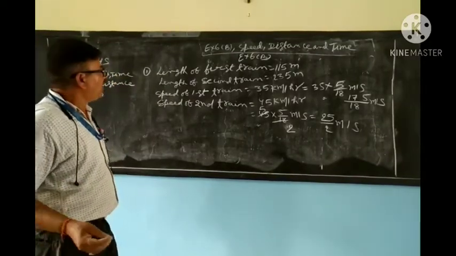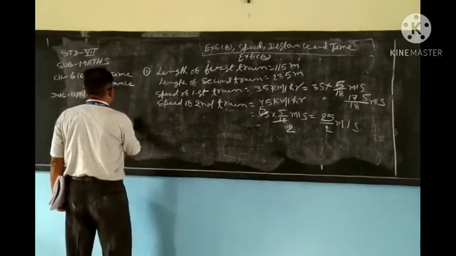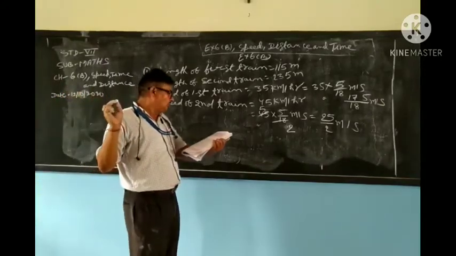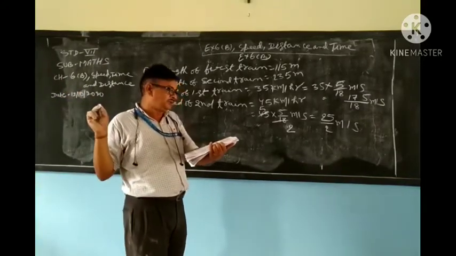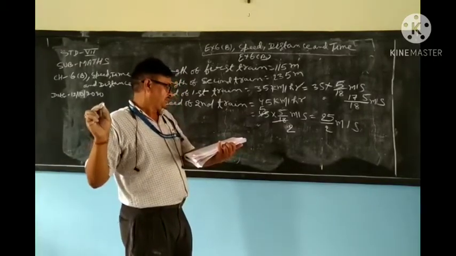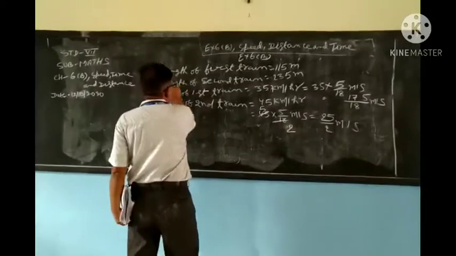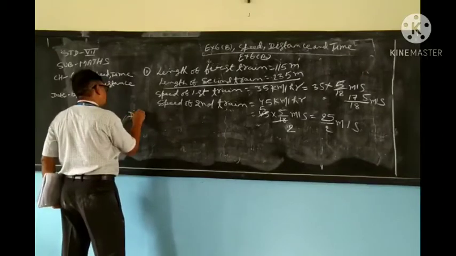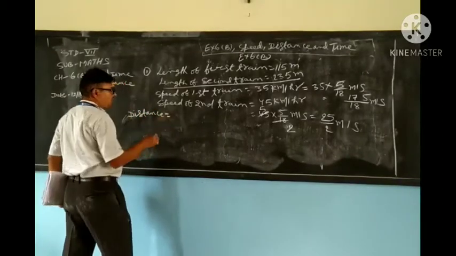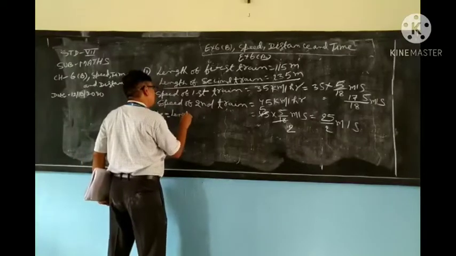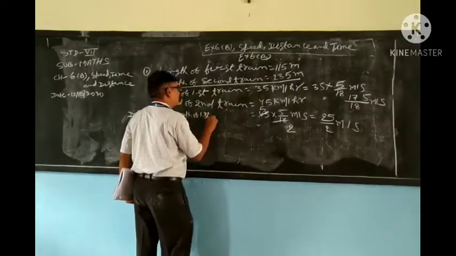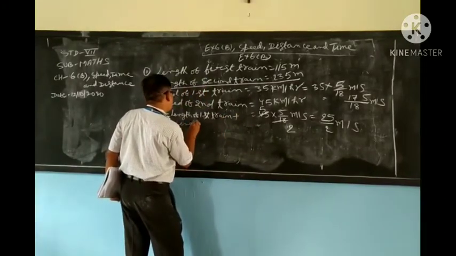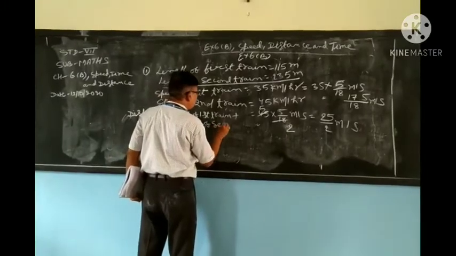Understood? Now my dear student, what they are asking in the first part of this question: in the opposite direction, how long will they take to pass each other if they run in the opposite direction? So first you find out the distance. Here, distance is equal to the length of the first train plus the length of the second train.